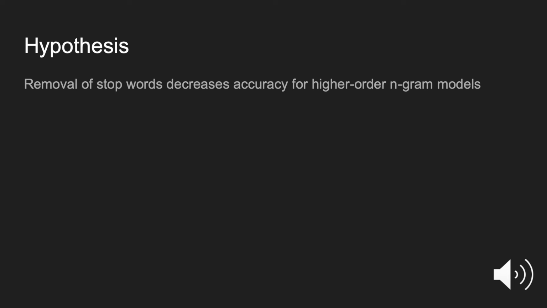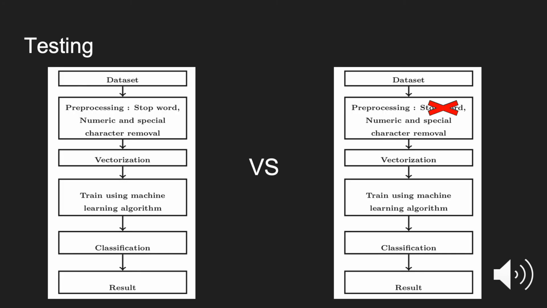Here's my hypothesis. From this, I hypothesize that the author's removal of stop words is detrimental to the accuracy of their model. To determine if this was true, I implemented their model exactly as they did. I ran it once as is and collected the data from that. I then restarted it, this time keeping the stop words in the reviews. I compared the accuracy results from these 2 experiments.